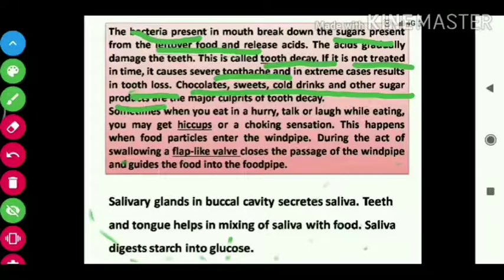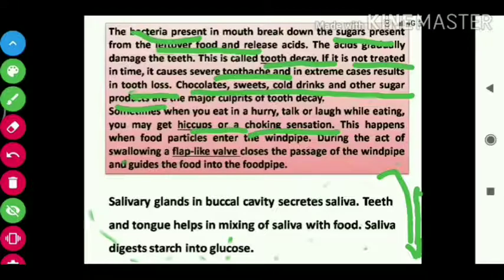Then another thing is hiccups or a choking sensation. How do hiccups come? When you eat in a hurry, or talk or laugh while eating, you may get hiccups or a choking sensation. This happens when food particles enter the windpipe. We have a food pipe going down, and the windpipe also goes down, and they are joined in one place.